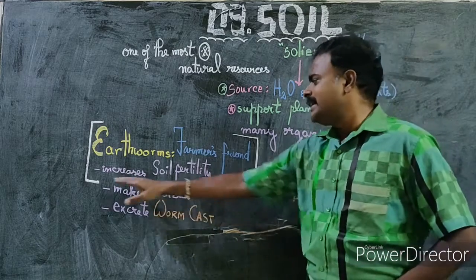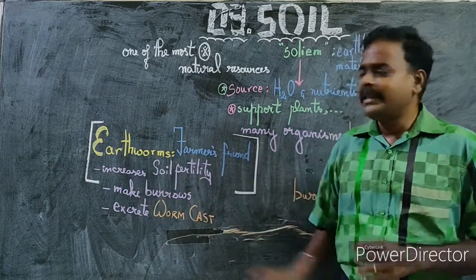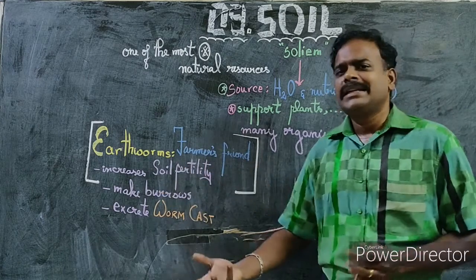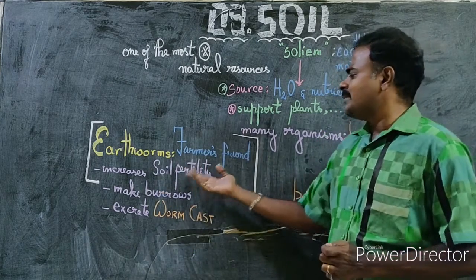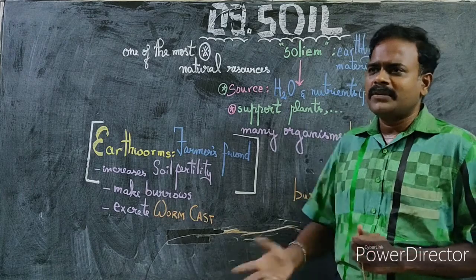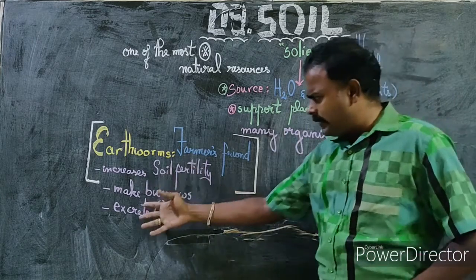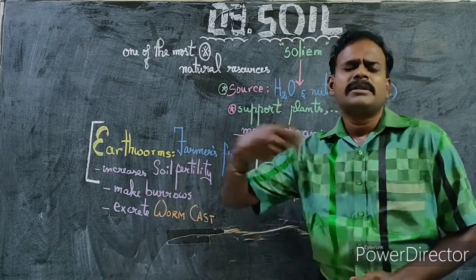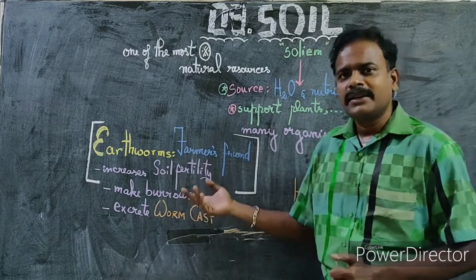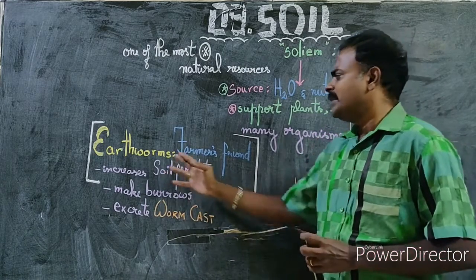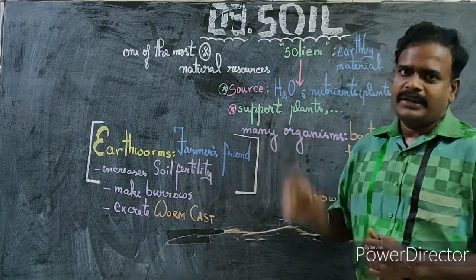In these two ways, it increases the soil fertility, and since soil fertility is increased, it helps a farmer. In these two ways, it helps a farmer, because when there are more earthworms, the farmer need not supply extra manure or extra fertilizer. So in that way, earthworms are called the farmer's friend.